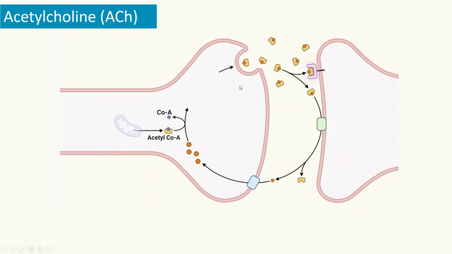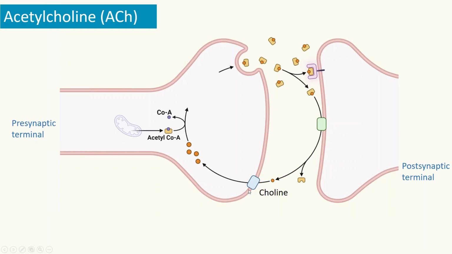First, let's see the biosynthesis of the neurotransmitter acetylcholine. It takes place on the presynaptic terminals, and then there are postsynaptic terminals with receptors, and they bind to them and produce physiological action. So let's talk about how acetylcholine is biosynthesized.